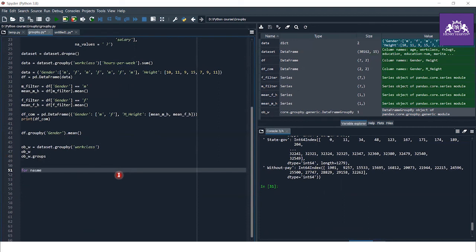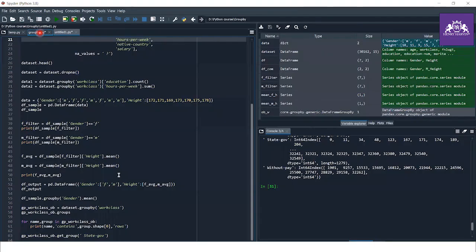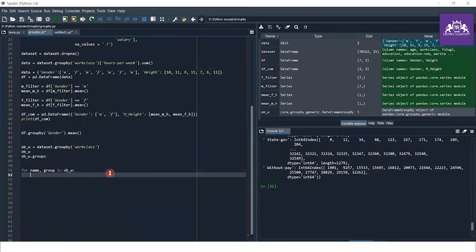So just write for name, group in object work class, and now just print them out.